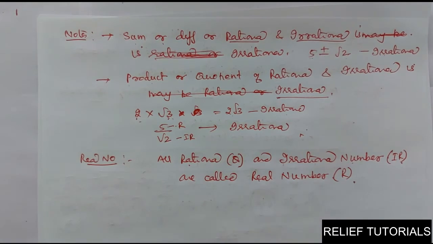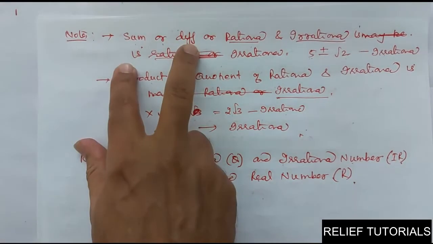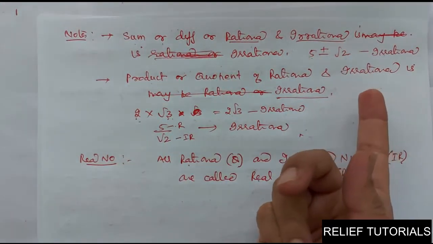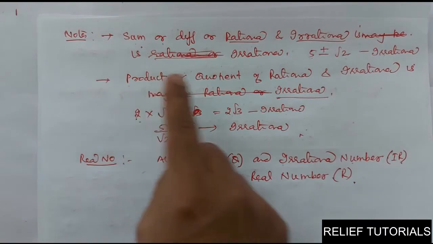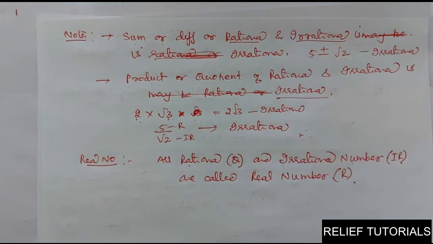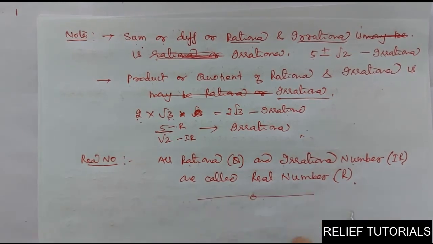Clear? So, this is a little bit of recap of what we have learned in 9th standard, but please remember, I was extremely sorry. Sum or difference of rational and irrational is always irrational. Product or quotient of rational and irrational is always irrational. Clear? So, with this we have completed our theory. Now, we will learn a few theorems.